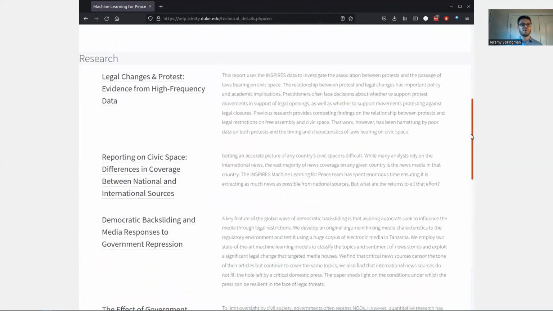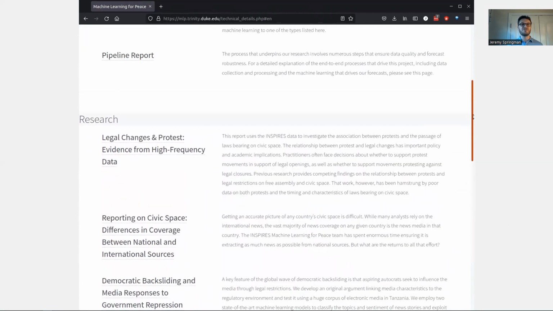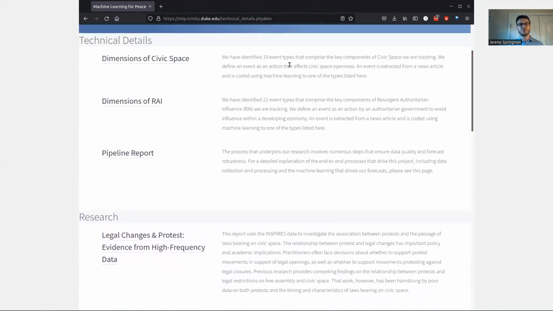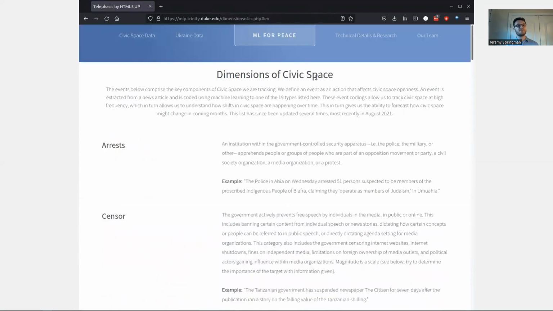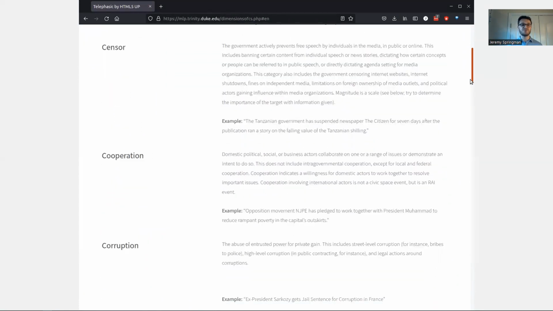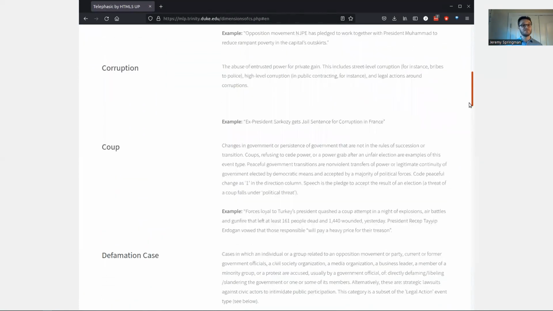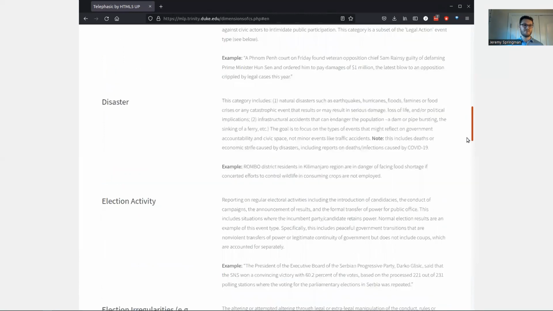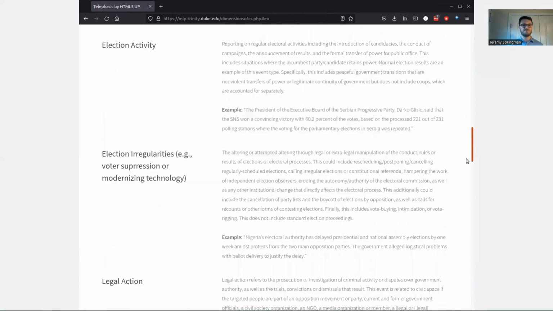If you navigate to the Dimensions of Civic Space page, you can see definitions of all these event types. We are currently collecting data for 19 different types of events related to civic space, including things like citizen protests, government censorship, and legal changes. In the next few weeks, we will release data on 2 new events, corruption and civic activism.